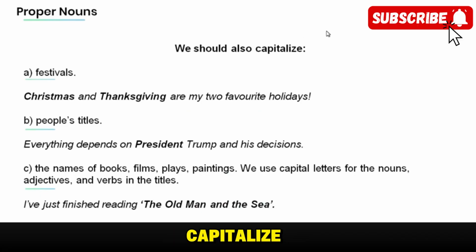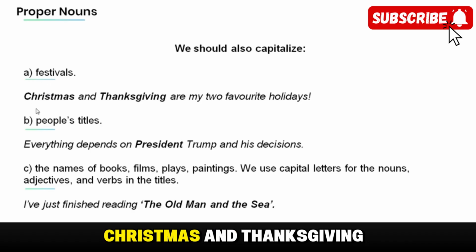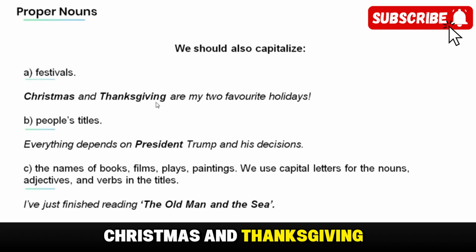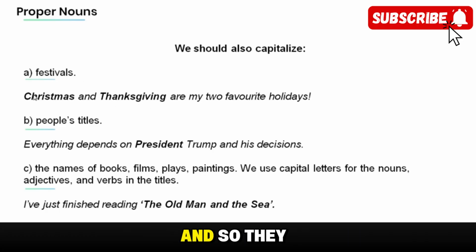We should also capitalize proper nouns that are names of festivals. For example, Christmas and Thanksgiving are my two favorite holidays. Now, the proper nouns Christmas and Thanksgiving are names of festivals, and so they should be capitalized. We should also capitalize the name of a person's title. For example, everything depends on President Trump and his decision. The proper noun President is the title of Trump, and so it should be capitalized.